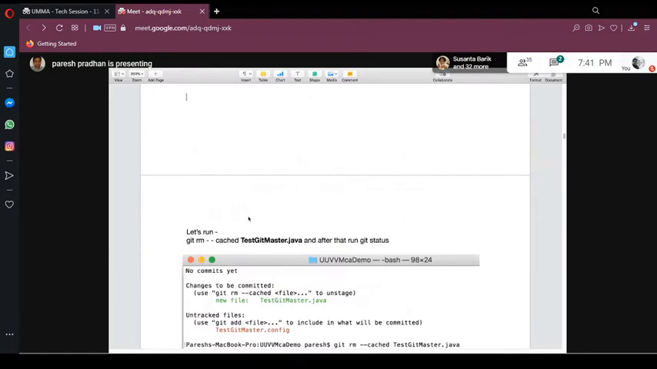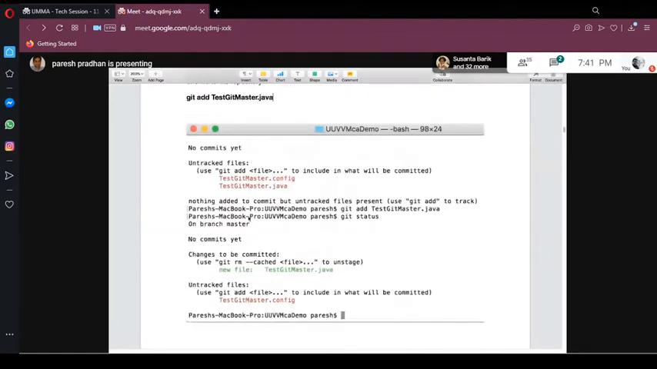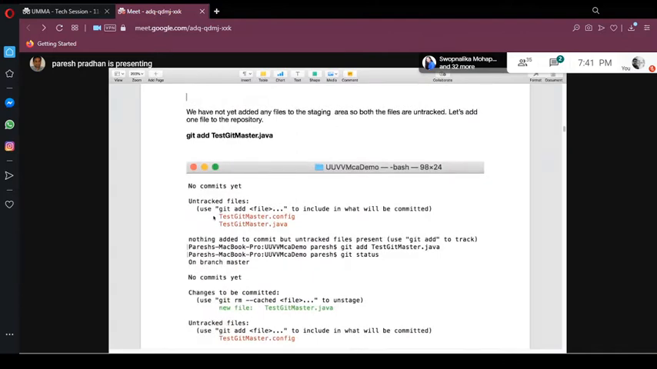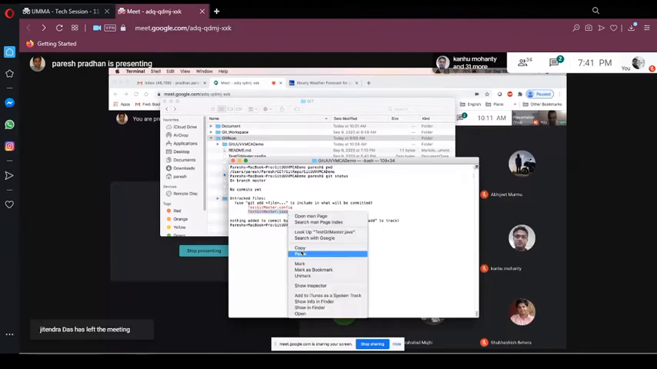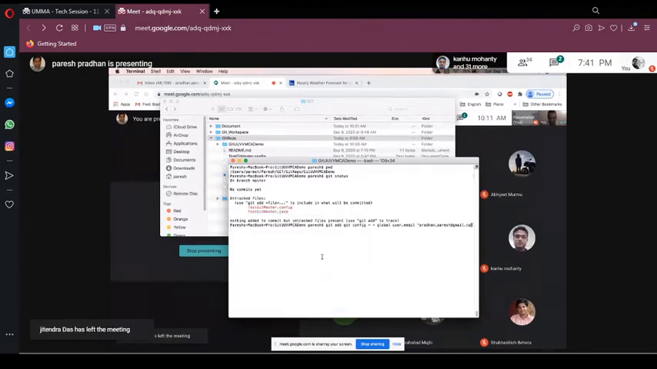Let's add one file. There are multiple ways. Let me add only this one file to the repository. The command is git add, and then this file. I'm just adding one file. Now let's run the git status.